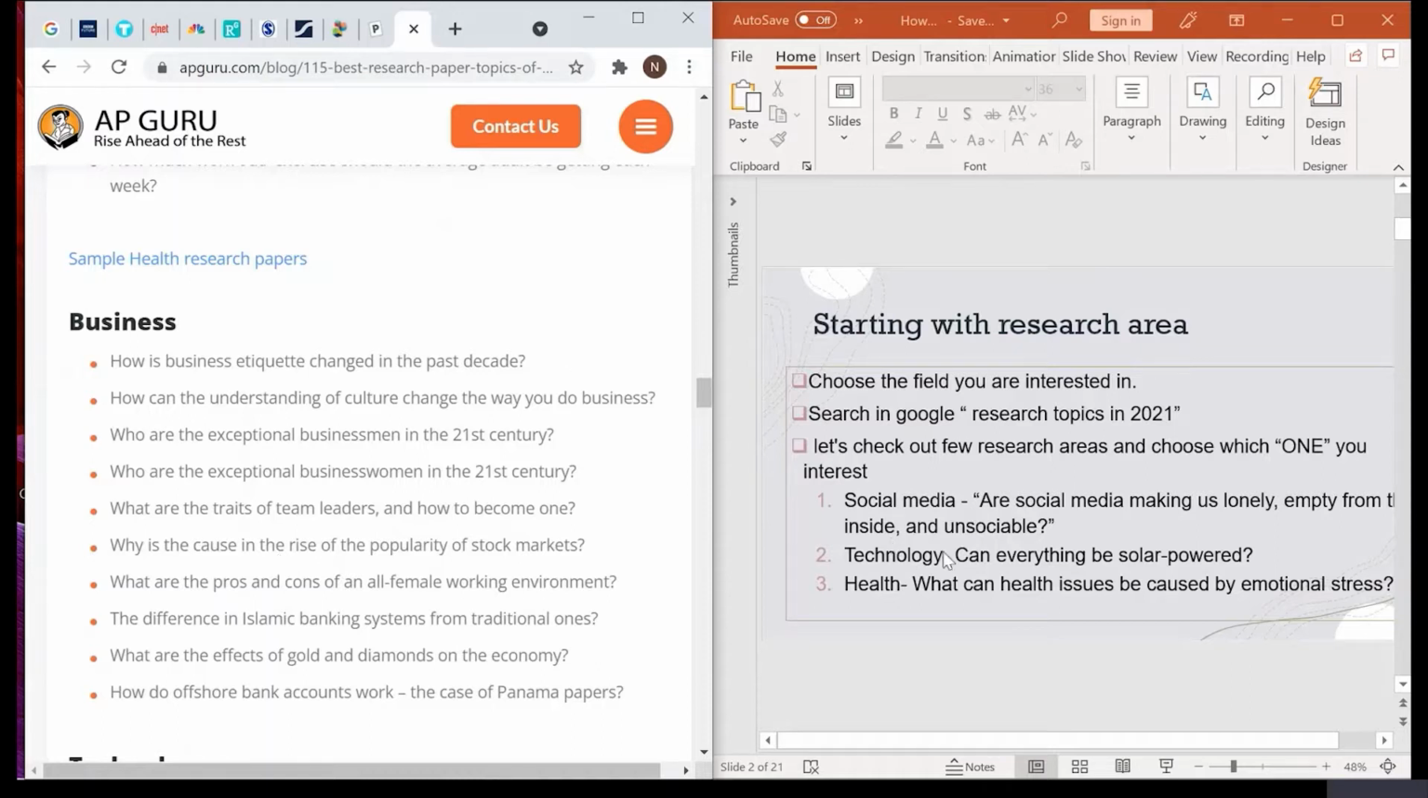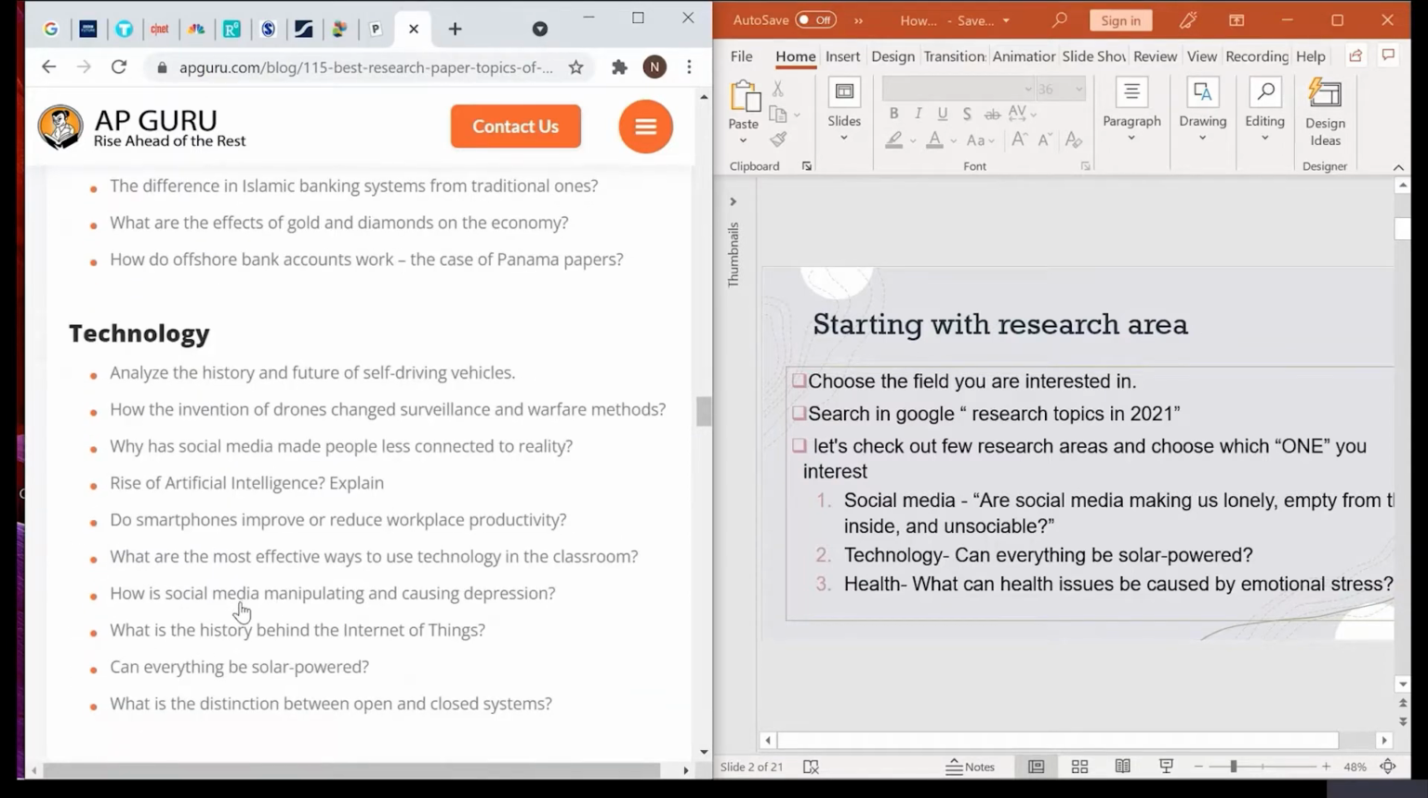Let's say, for example, when I look at technologies, I find that people are talking about social media manipulating and causing depression. Another topic I found in the technologies area is whether everything can be solar powered, and why people are reluctant to adopt solar energy at home. The third topic is in terms of health issues: recently, due to COVID, how emotional stress is happening among young adults. So these are the areas that came into interest.